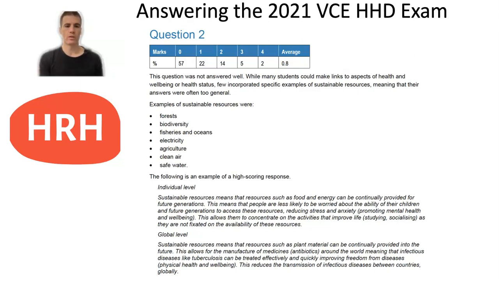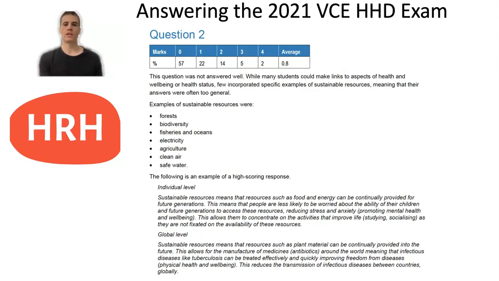We'll just look at the global level one where they talked about sustainable resources means that resources such as plant material can be continually produced into the future. This allows for the manufacture of medicines, such as antibiotics around the world, meaning infectious diseases like tuberculosis can be treated effectively and quickly, providing freedom from disease. And they put physical health and well-being in brackets and said this reduces the transmission of infectious disease between countries